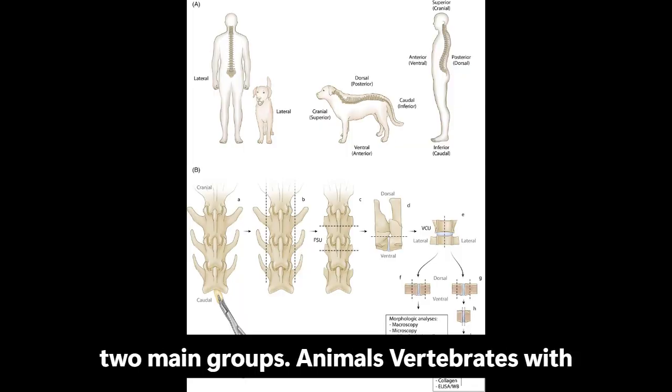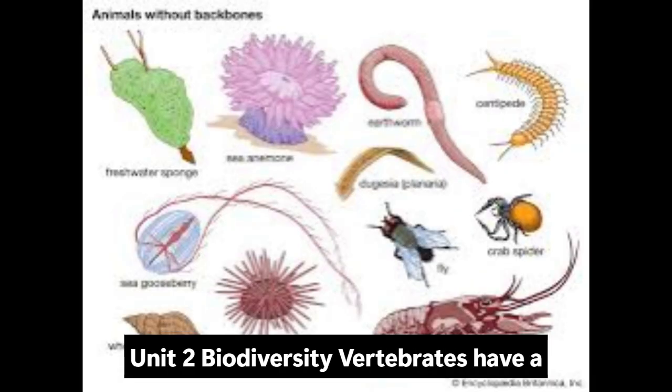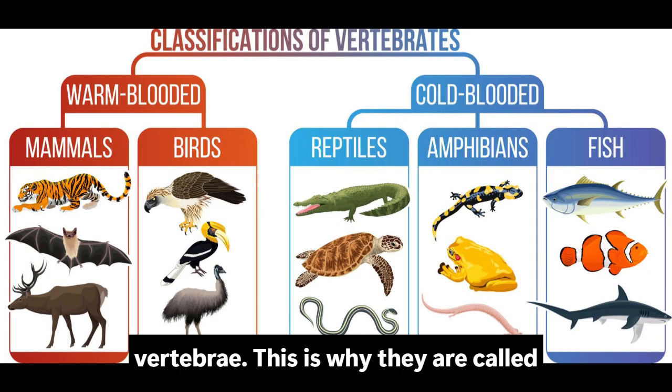2.4 Diversity of animals. The animal kingdom is divided into 2 main groups. Vertebrates, with a spine, and invertebrates, without a spine. Unit 2, Biodiversity. Vertebrates have a spine, which consists of individual vertebrae. This is why they are called the vertebrates.